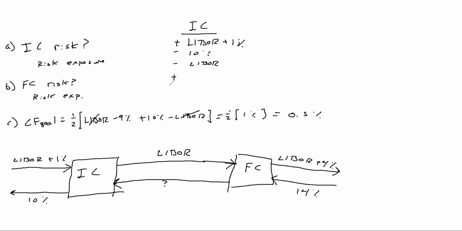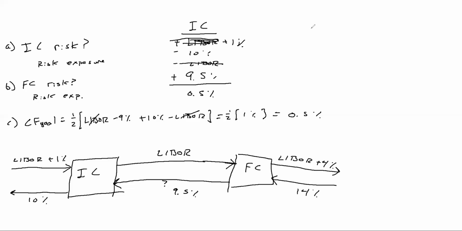They're going to receive some number that's going to help them get their cash flow goal. So what number would make this work out? LIBOR cancels out, and you're left with 1 minus 10, which is negative 9%. Negative 9% plus what number is 0.5? This would be 9.5%. So that means this number here is going to be 9.5%.